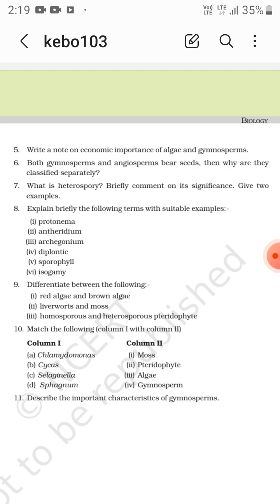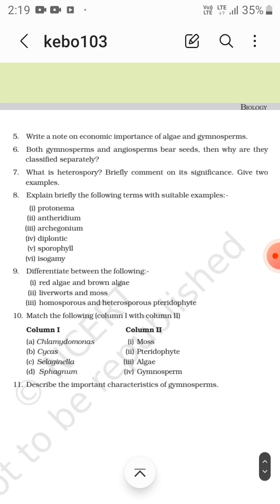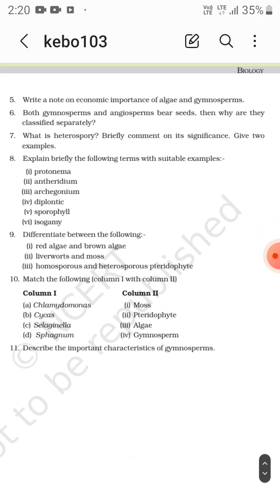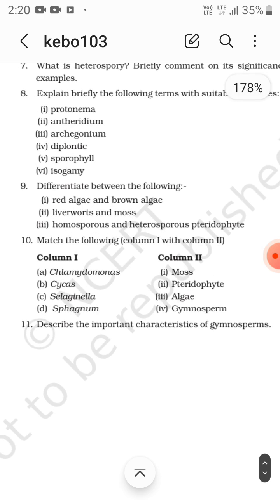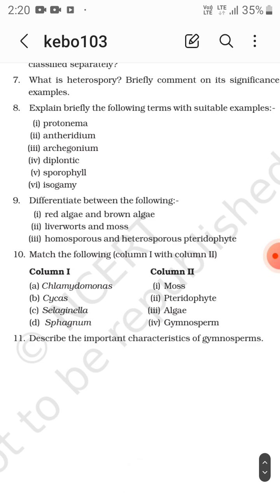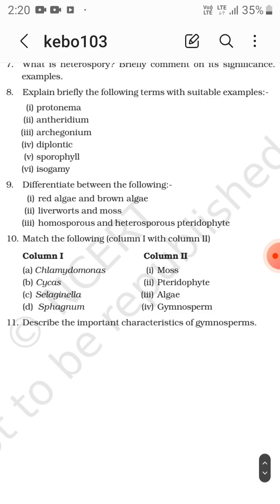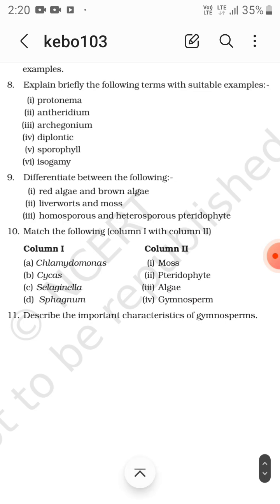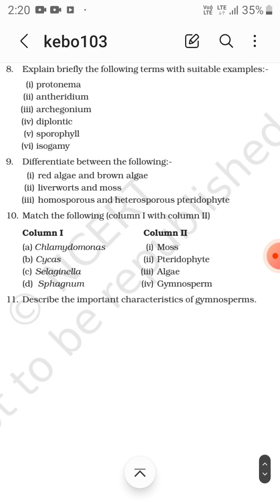What is heterospory? It is the formation of two types of spores, microspores and megaspores. Briefly comment on its significance. Give two examples: Selaginella and Salvinia. Explain briefly the following terms with suitable examples: protonema, antheridium, archegonium, diplontic, sporophyll and isogamy. Sporophylls are spirally arranged leaves on an axis to form the male cones and female cones. Differentiate between red algae and brown algae, liverworts and mosses, homosporous and heterosporous pteridophytes.